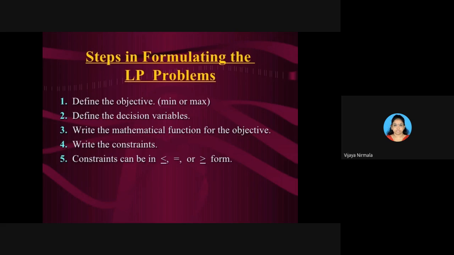You need to write the constraints, and the constraints can be of three ways. One is less than or equal to, or greater than or equal to, or equal to. So the constraints can be of any of these three forms: less than or equal to, greater than or equal to, or equal to. These can be in different ways.